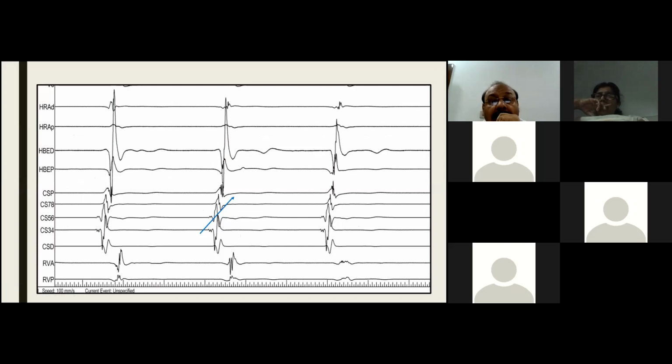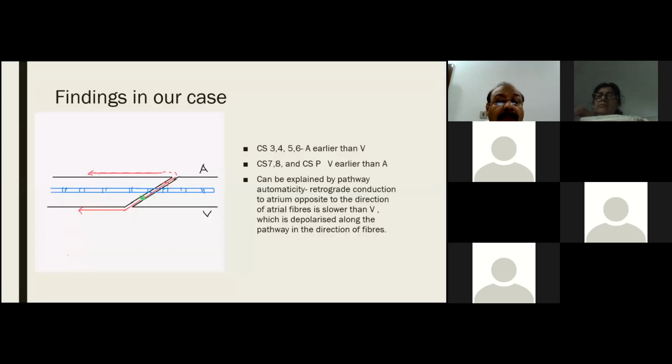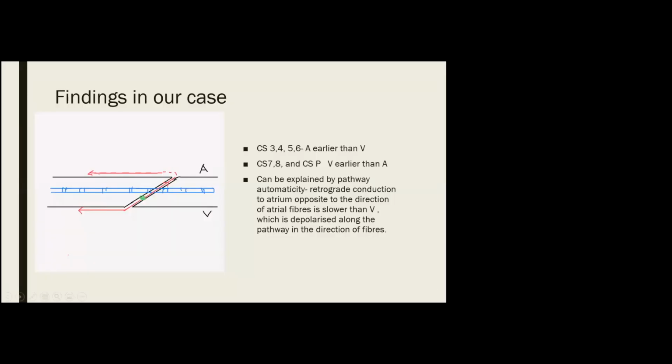Now I thought this might have some significance in relationship with the oblique pathways of the left side. If we have a pathway which is automatically firing and goes down to the ventricle along the direction of the ventricular fiber orientation, this will give rise to a quicker V. On the other hand, if it goes back and turns, where there is supposed to be a delay at this point, and goes back along the atrium opposite to the direction of the usual atrial fiber orientation, this conduction is going to be slower.